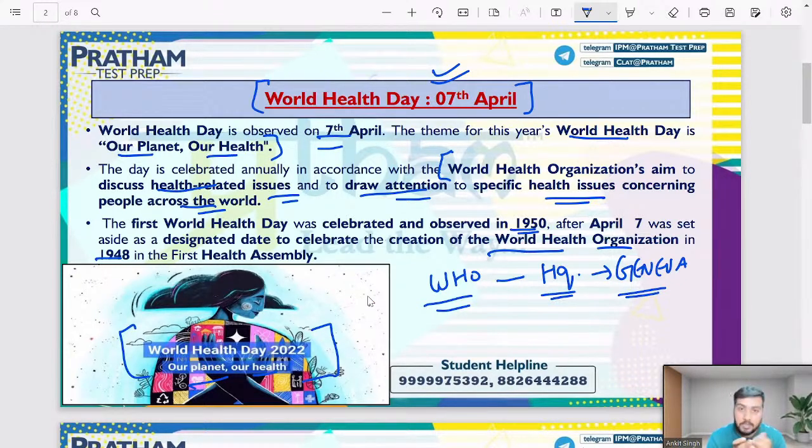So there are 2 or 3 important points which you have to keep in mind. One, World Health Day is celebrated on 7th of April, and the nodal organization for this is WHO. Where are the headquarters of WHO? It's in Geneva. Geneva is in Switzerland, right?